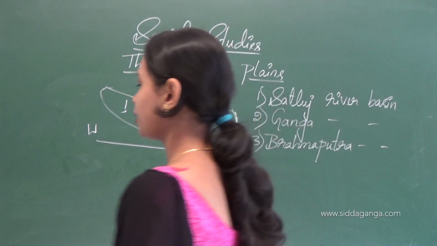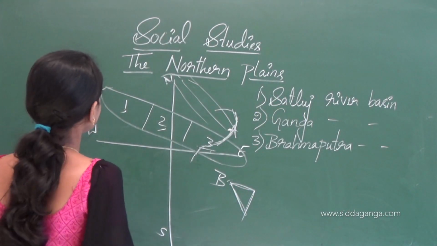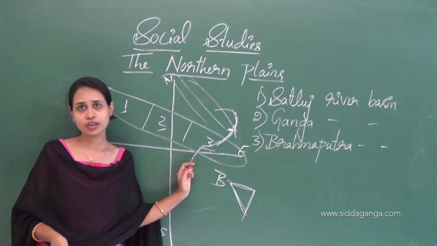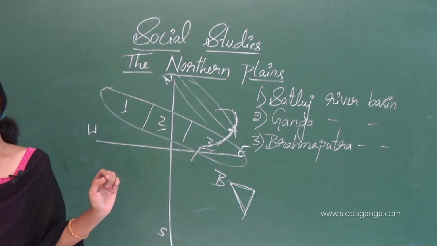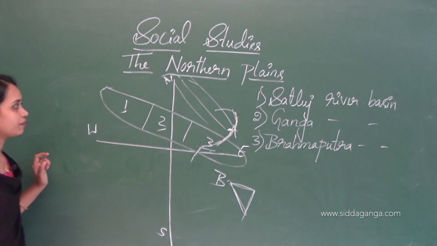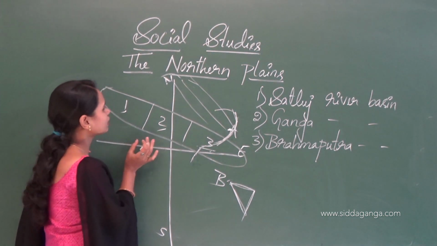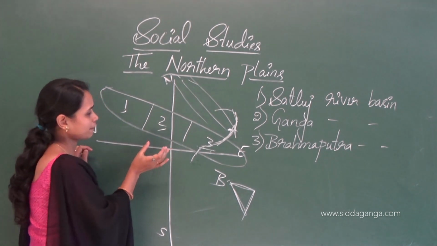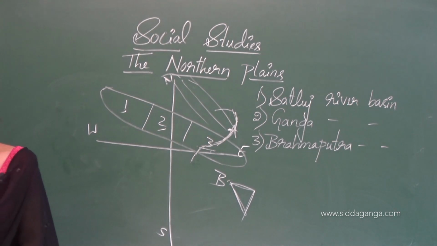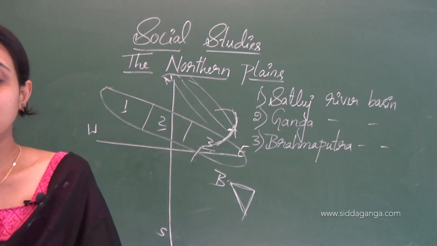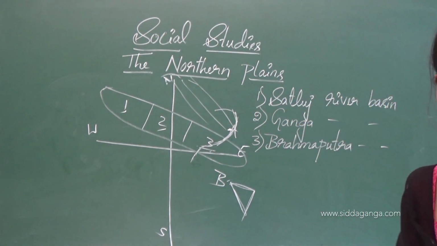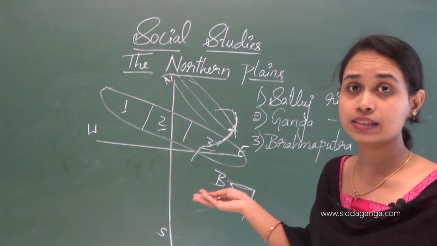Many cities are situated on the banks of these three rivers. Some of the important cities include Delhi and many others we can see in the northern plains: along the Yamuna, Calcutta along the Hooghly, and Kanpur, Allahabad, Patna and Varanasi along the Ganga.